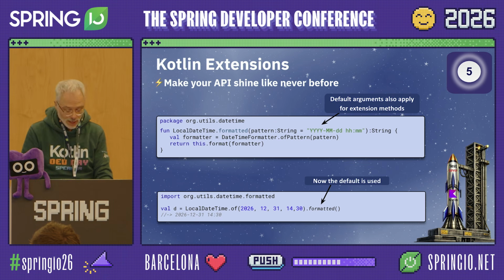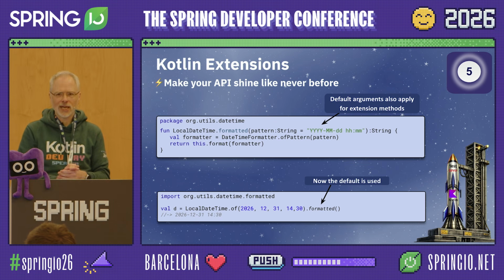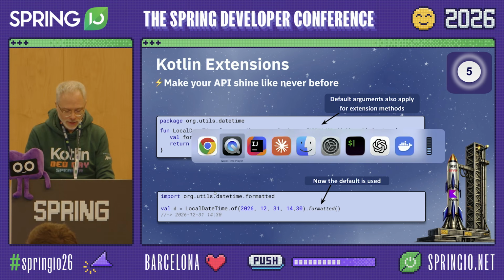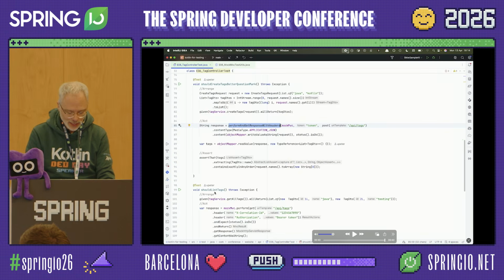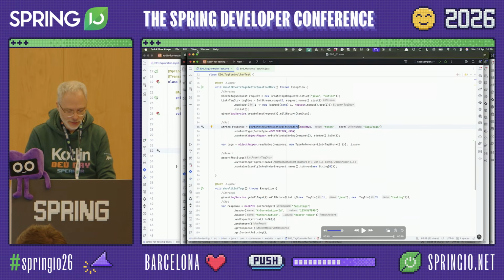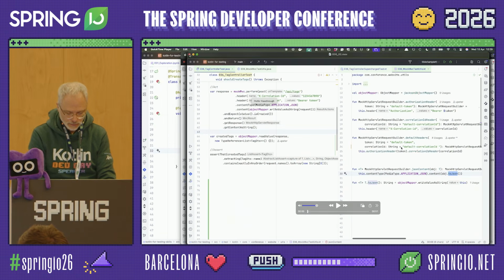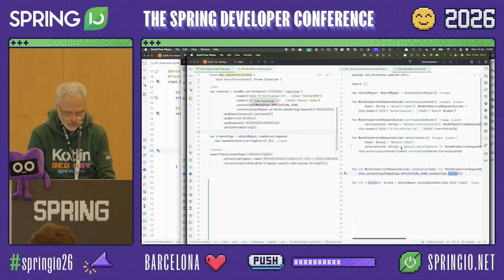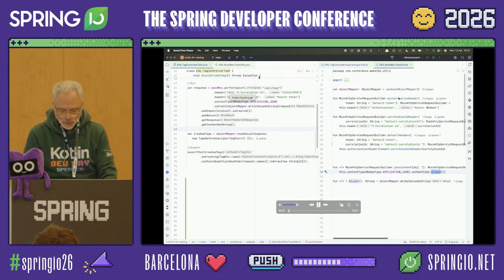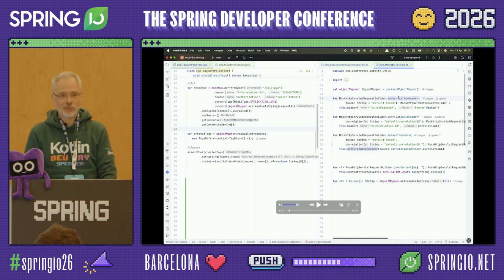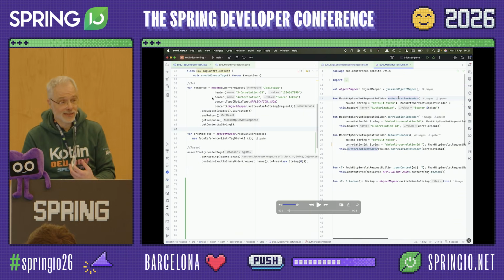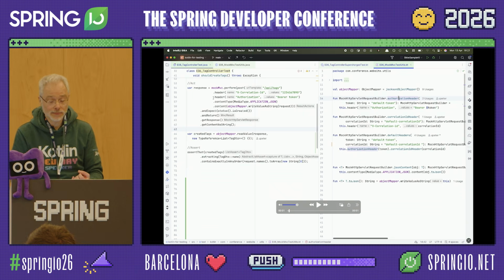So let's see what we can accomplish with this feature using the challenge we have encountered in our previous example. What I have done here is I've used the MockHttpServletRequestBuilder. That's one of the intermediate objects that is used by MockMvc.